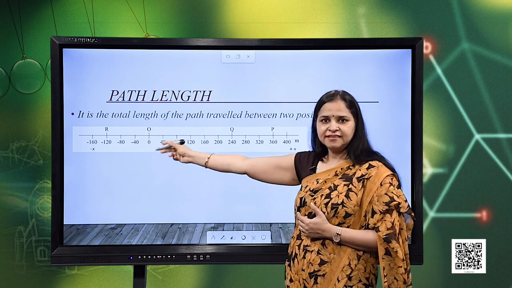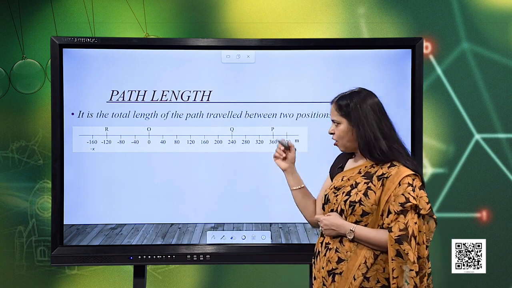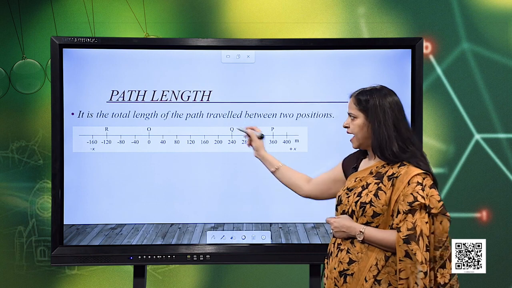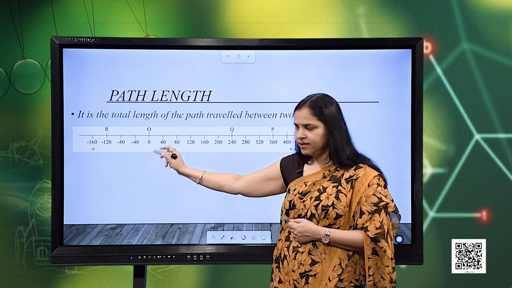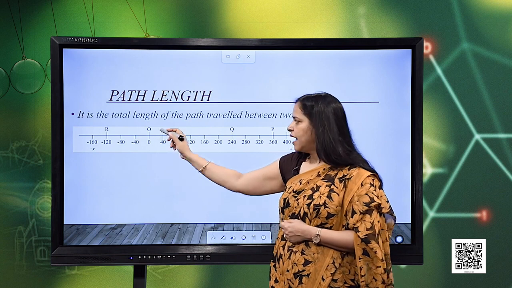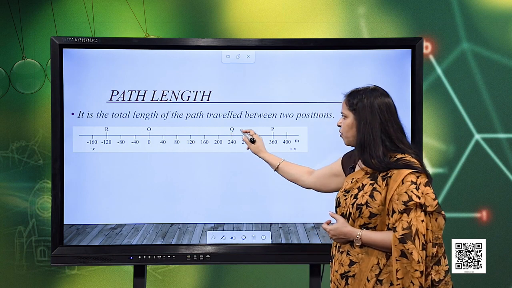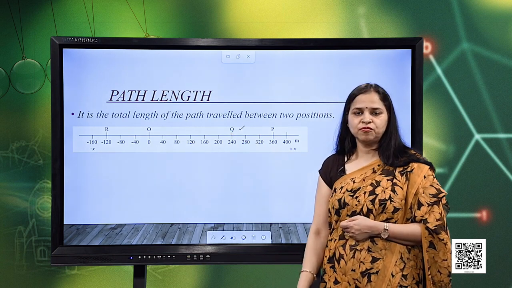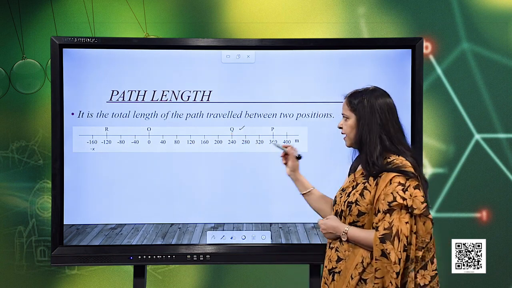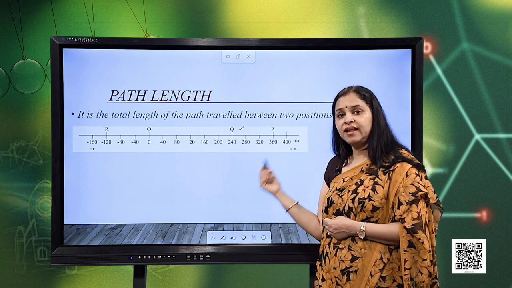So, again I consider the same reference frame and I consider that suppose an object is initially at the origin. Now, suppose it starts moving, and in a particular amount of time it reaches this position Q, then how much will be the distance traveled or what is the length of the path?